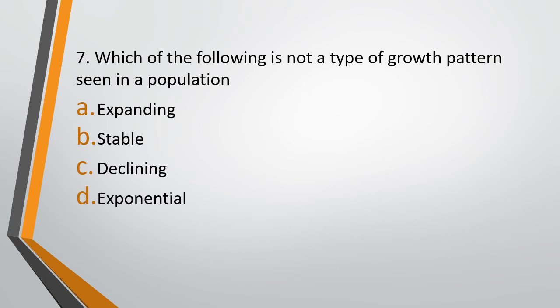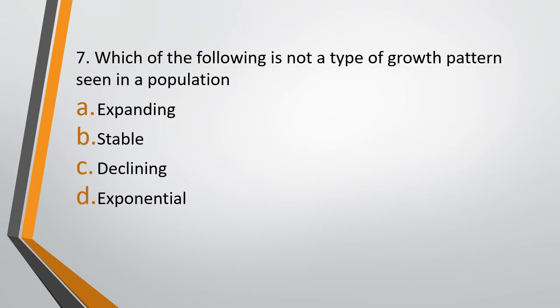Question number 7. Which of the following is not a type of growth pattern seen in a population? Option A. Expanding. Option B. Stable. Option C. Declining. Or option D. Exponential. Which of the following is not a type of growth pattern seen in a population?